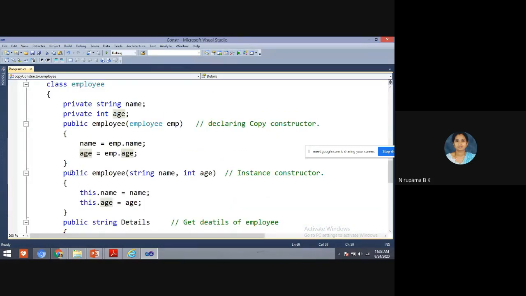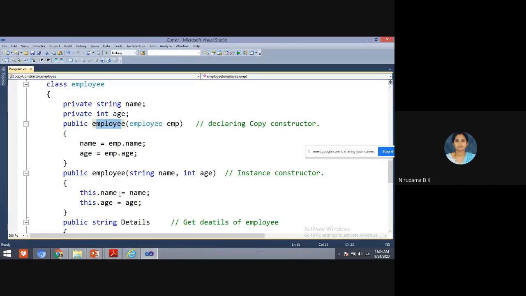See here, this constructor I have created, and the name of this constructor and this constructor is the same. Why? Because here I am using the concept of copy constructor.